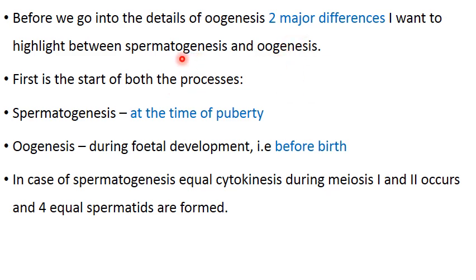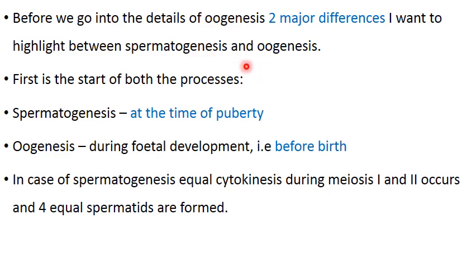Like in case of spermatogenesis, we said that the primary germ cells are going to divide to form spermatogonia. Here it will be oogonia. Then it's going to enter the growth phase. Then that is termed as primary spermatocyte. Here it will be primary oocyte. Then it will enter meiosis 1, secondary spermatocyte. Here it will be secondary oocyte.